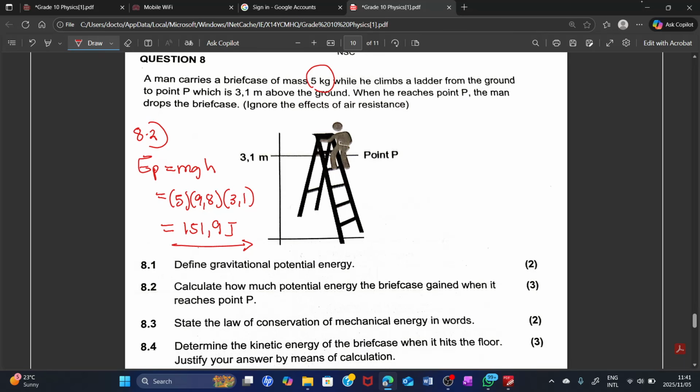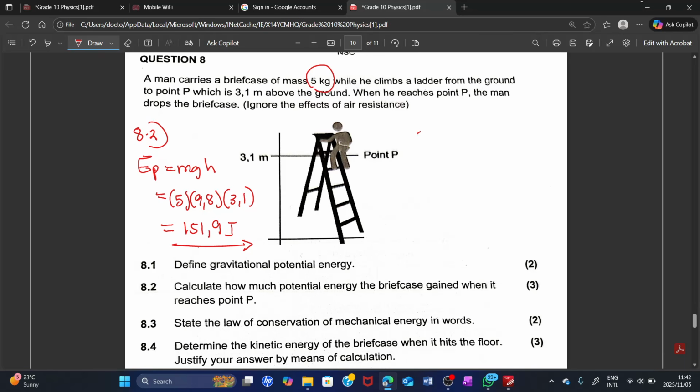Okay, so 8.3, what is the question saying? State the law of conservation of mechanical energy in words. What does it say? It states that in an isolated system, the total mechanical energy of a system remains constant. Don't forget, learners, about that. You can repeat the video. That is the answer for 8.3.